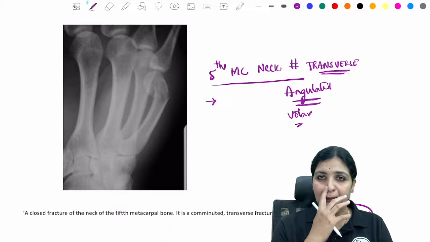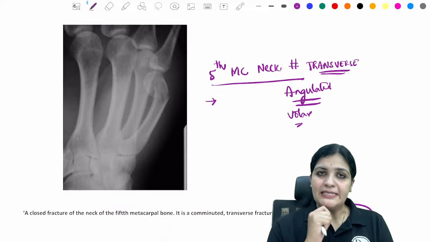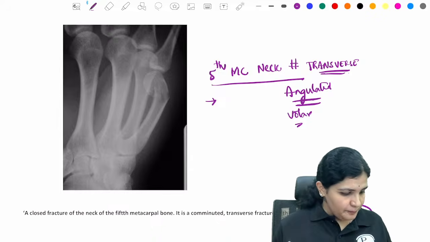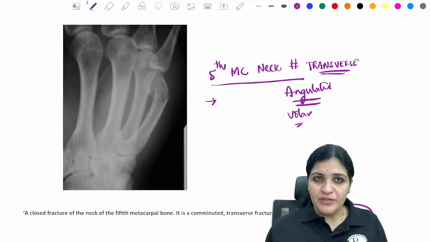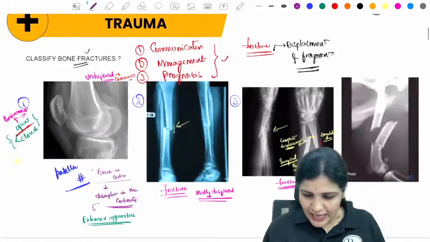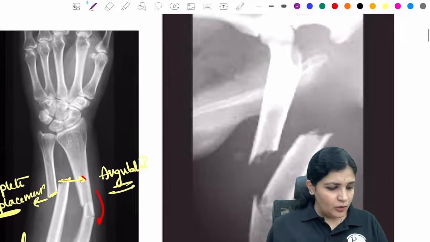There is nothing to tell on the x-ray. But you can tell this is a transverse fracture. You can tell that this is angulated, as we have discussed what angulation is as well, right? So that is how you describe the fracture. And now everybody who has listened to the class has to answer what this fracture is. Now describe this fracture. Quick.